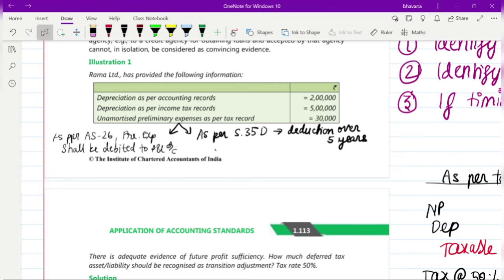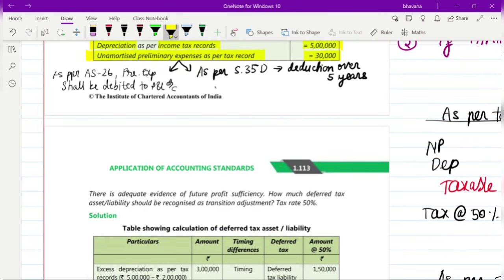So yes guys, let's start with illustration 1. They tell you that Rama Limited has provided the following information. Their depreciation as per their accounting records is 2 lakh rupees, but the depreciation as per their income tax record is 5 lakh rupees. So there is a difference in that. And they also tell that unamortized preliminary expenses as per tax record is 30,000. And they tell you that there is adequate evidence of future profit sufficiency.